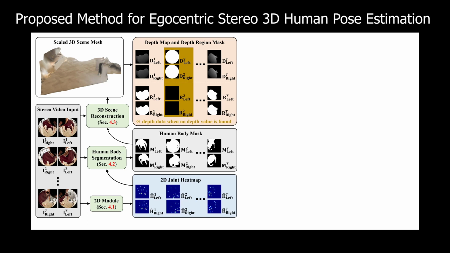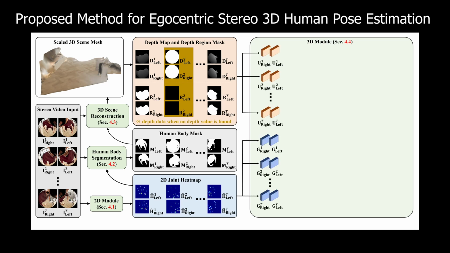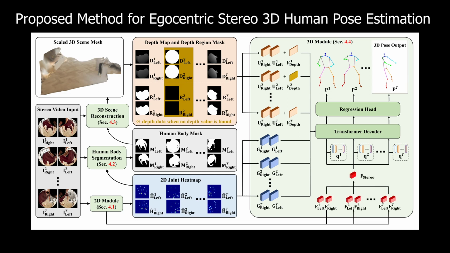The 3D module adopts a transformer decoder to estimate accurate 3D poses from the depth data, heat map features, and human joint queries. It first extracts features from depth maps and heat maps using convolutional layers. Next, we add depth padding masks to the depth features before the softmax activation function of the self-attention transformer layers. With the padding masks, the network avoids processing the depth data with invalid values when estimating 3D poses with joint queries.